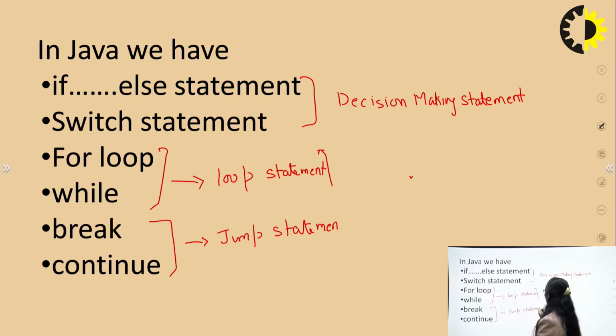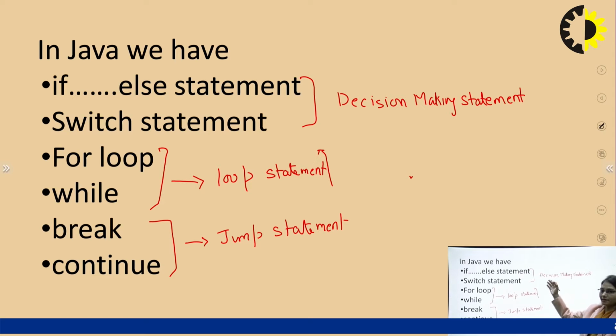When we talk about the if-else statement and switch statement, these are called decision making statements because they execute on some criteria. If the condition is true, then it will follow the block of code.